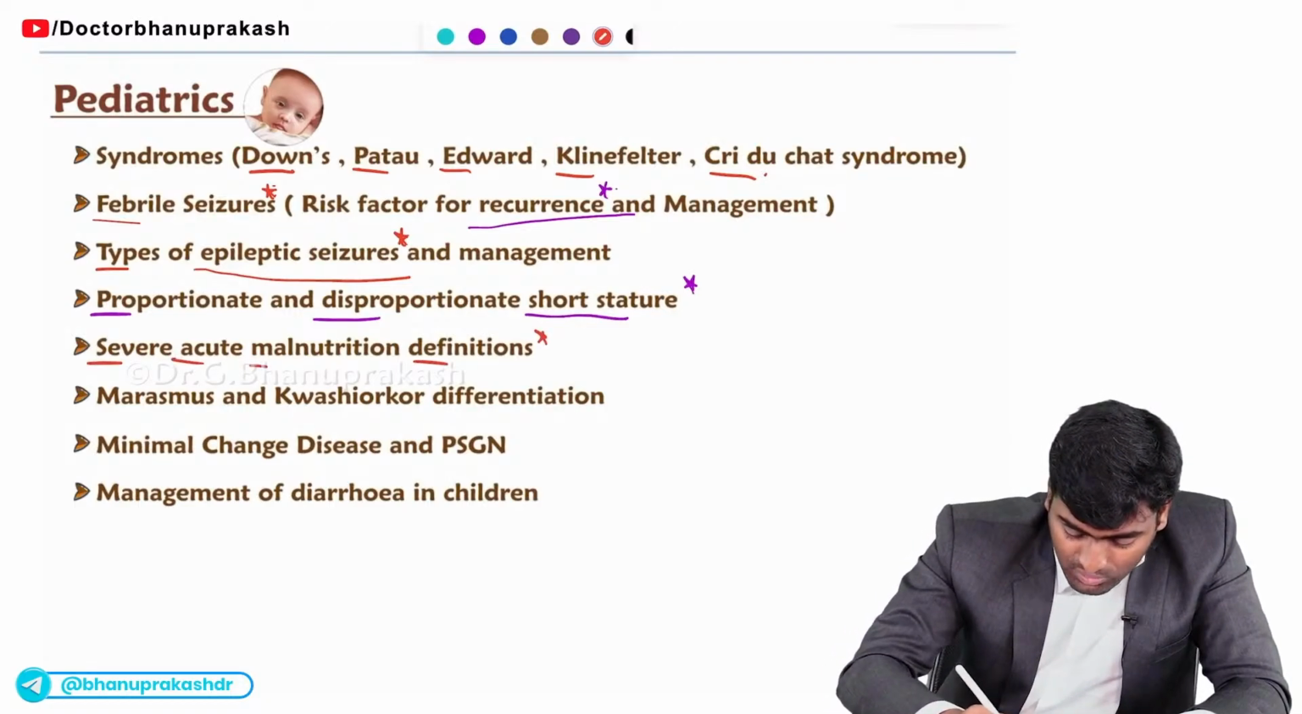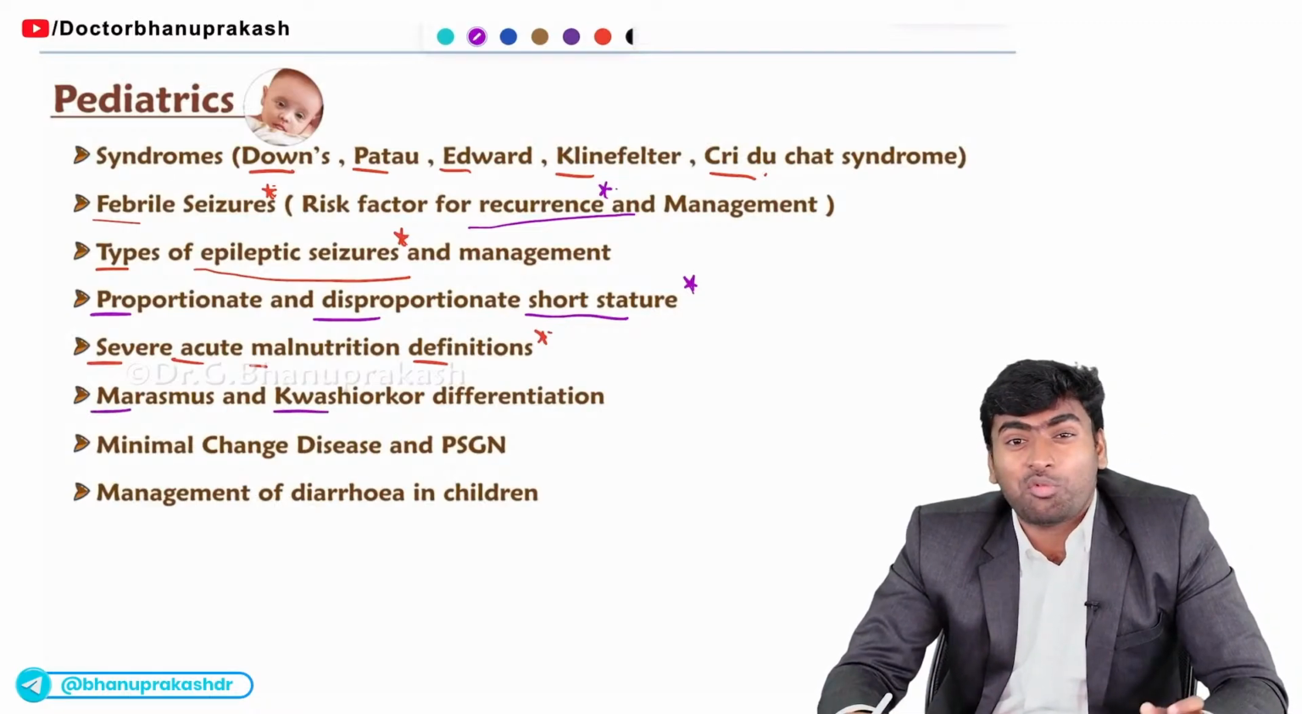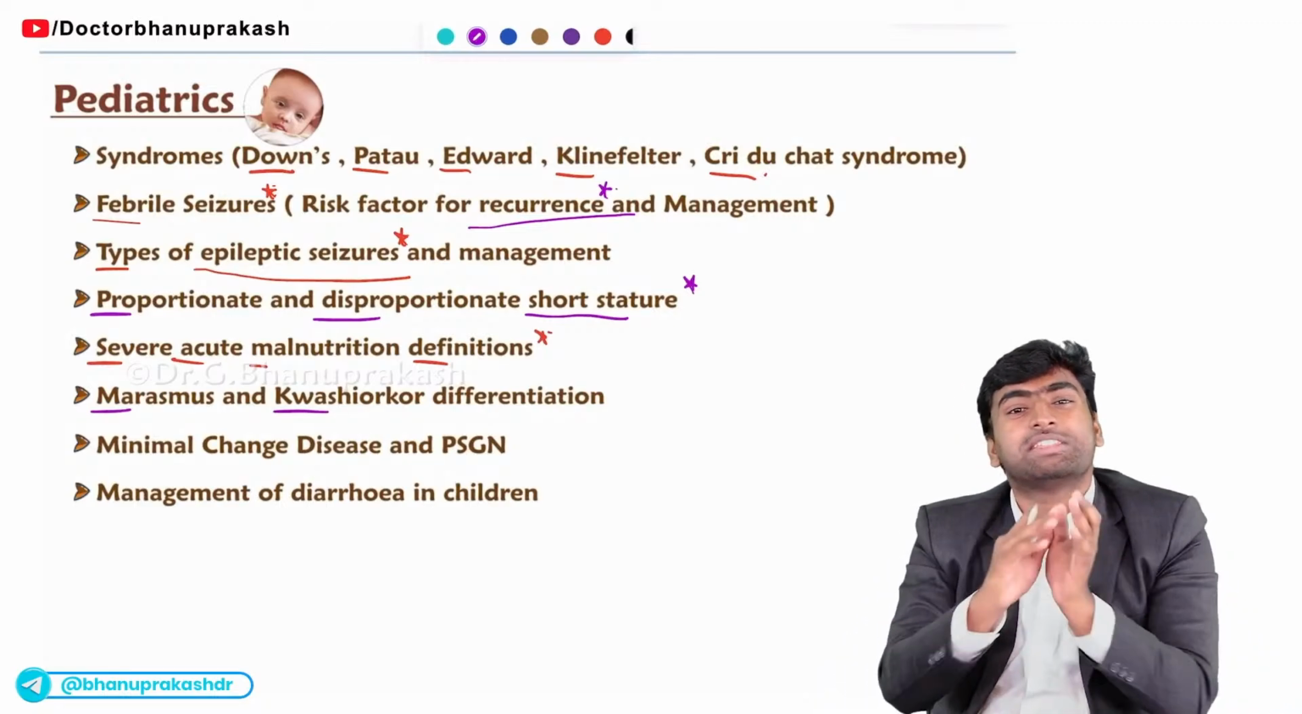Fine. And they try to differentiate between this marasmus and kwashiorkor. They will ask you which of the following babies is this and in which of the following conditions you will be able to see this flag sign.